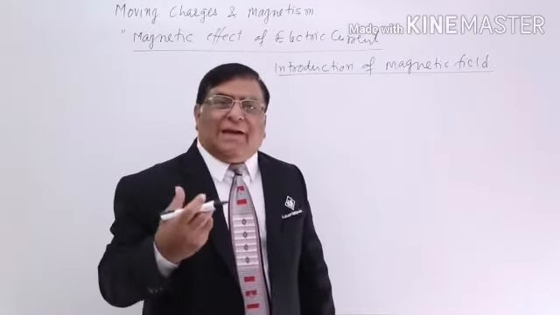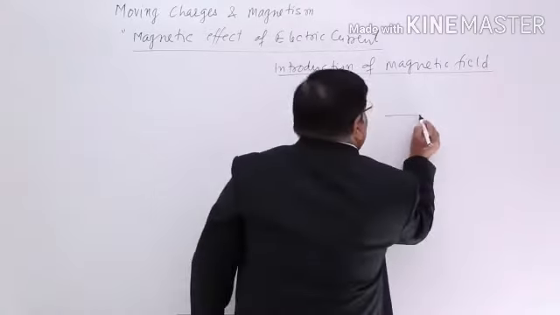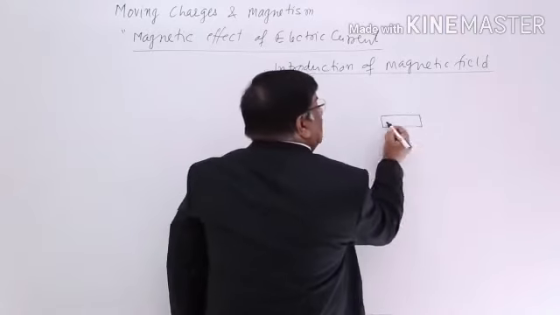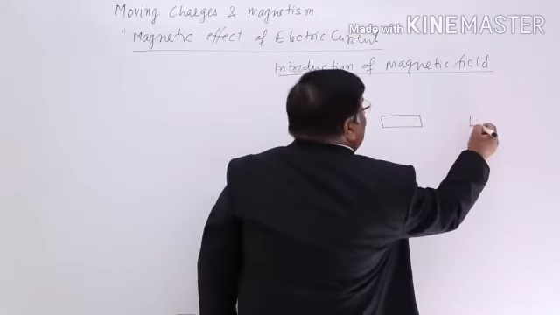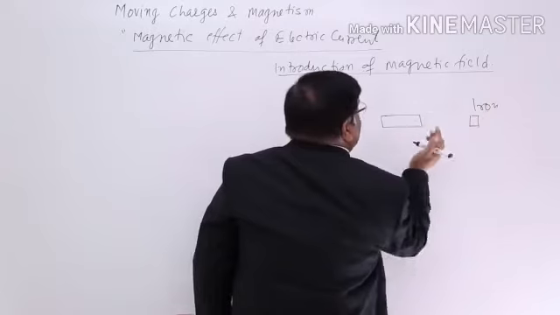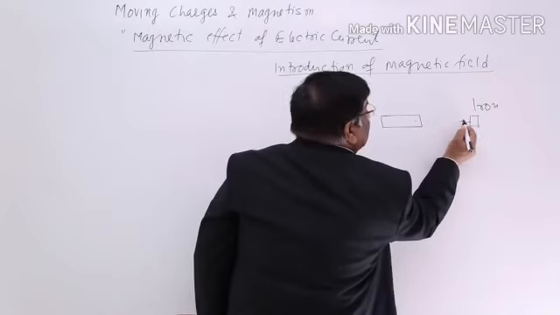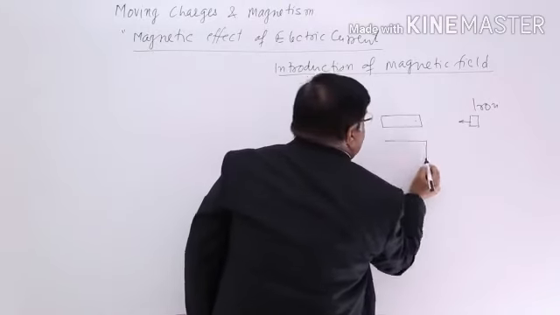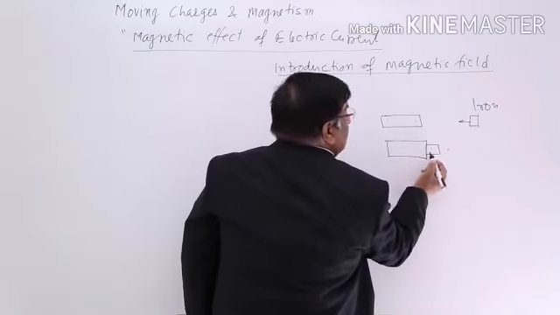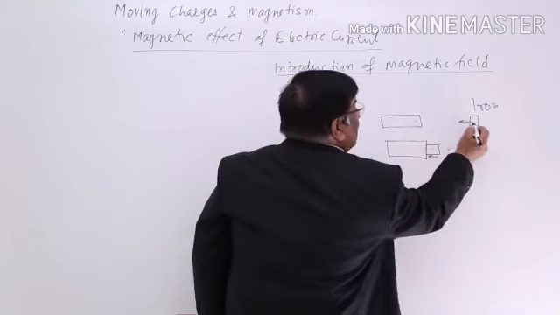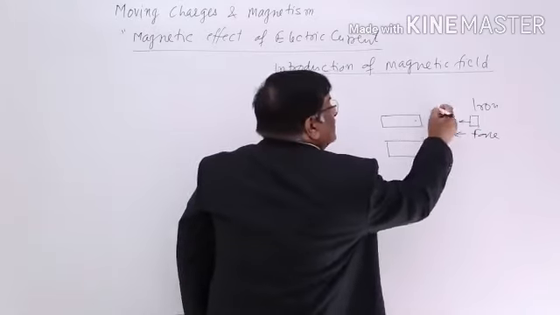Everybody has seen it. The magnet can attract an iron piece. If here is a magnet, I will not go to the history of the magnet, but we all have seen a bar magnet, and if there is an iron piece here, then it is going to attract it. There is no contact between the two, but it experiences a force and gets attracted towards it, and it moves, comes here. So that means this magnet has applied a force on it.